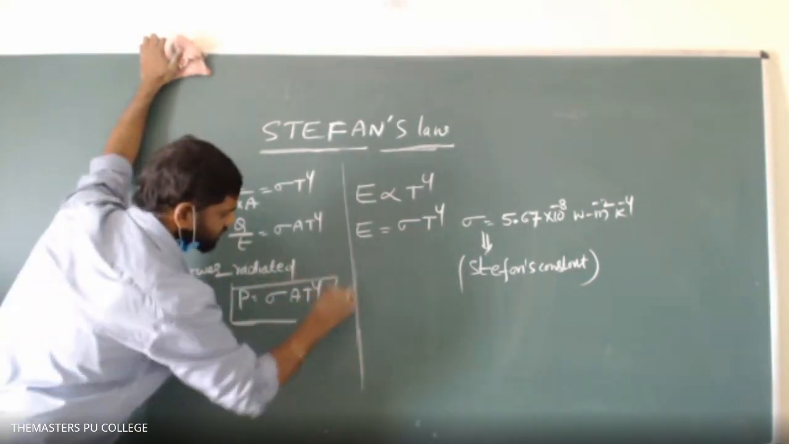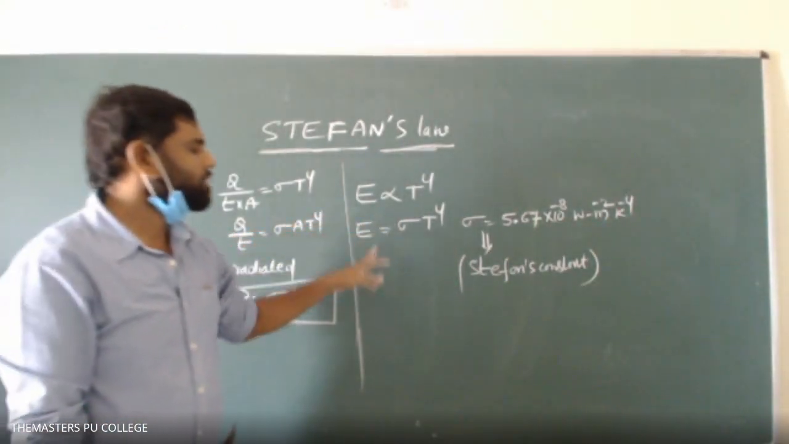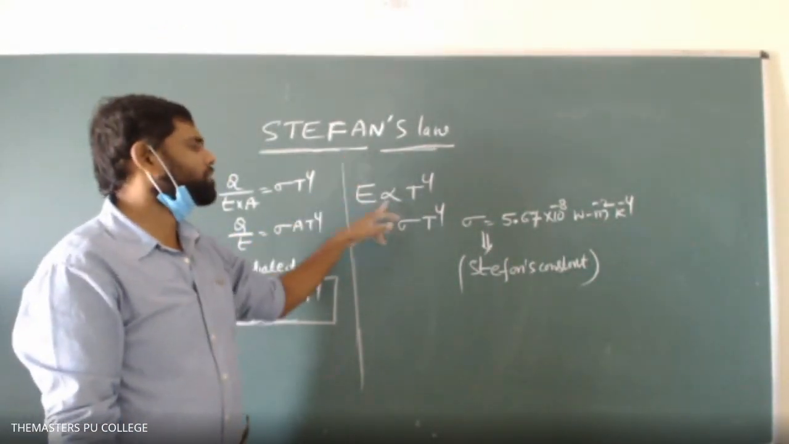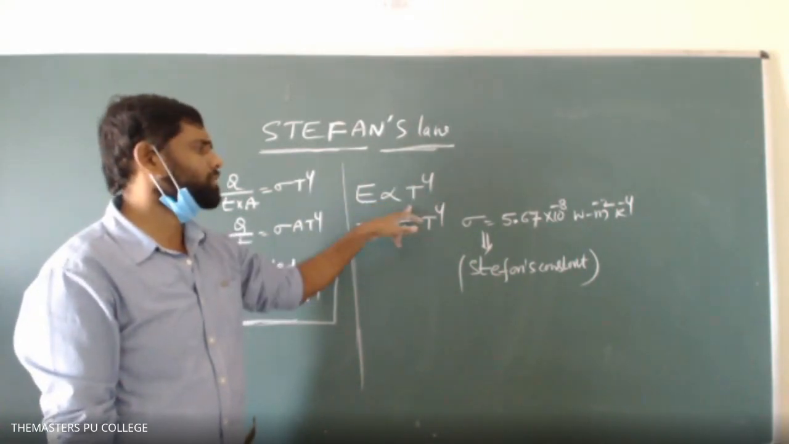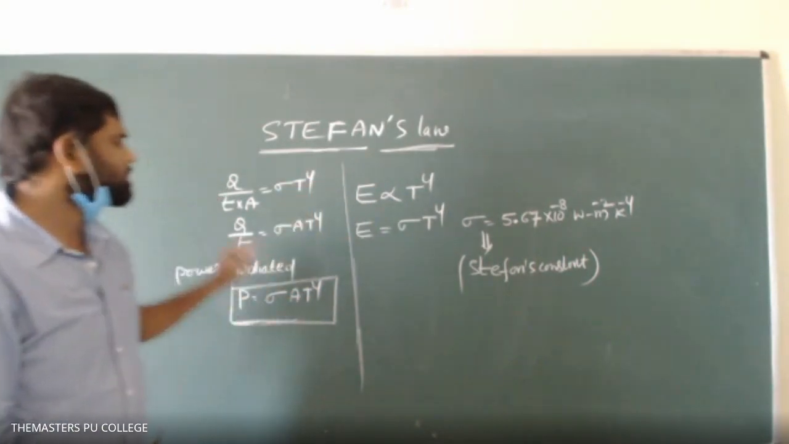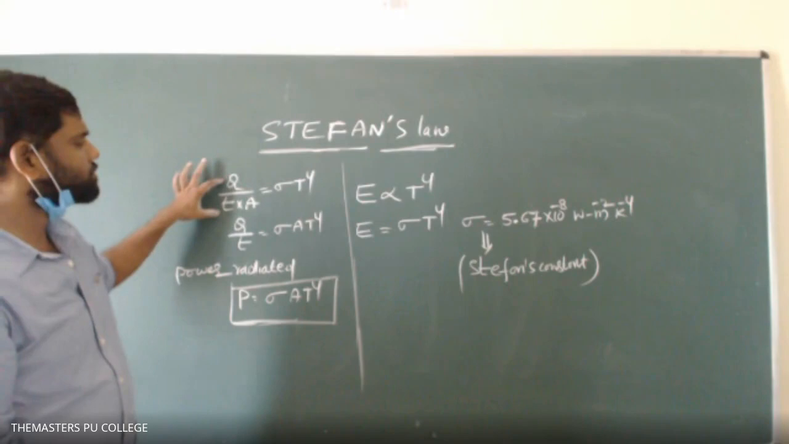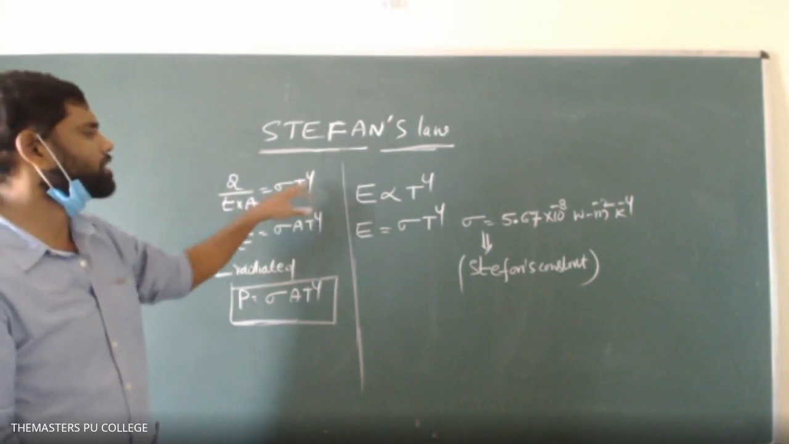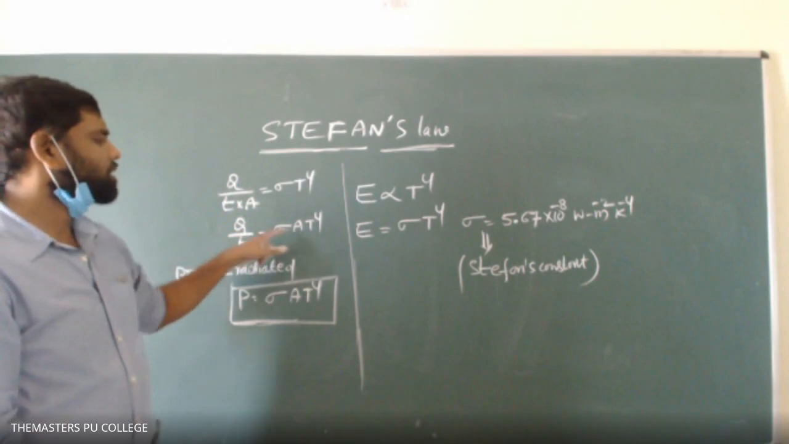So this is called power radiated by a black body. According to Stefan's law, the emissive power of a black body is proportional to the fourth power of its absolute temperature. Emissive power means energy emitted per unit time per unit area. That is equal to sigma T to the power 4. If A is taken this side, then Q by t equals sigma A T to the power 4.